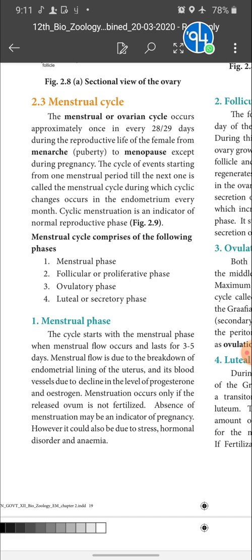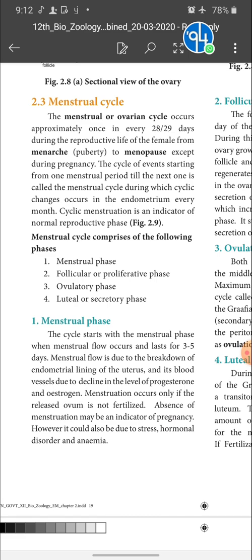Let's see the menstrual phase first: how many days it lasts, what happens inside the endometrium, and which hormone is responsible. We are going to discuss all this in each and every phase of the menstrual cycle. The cycle starts with the menstrual phase, when menstrual flow occurs and lasts for 3 to 5 days. Menstrual flow is due to the breakdown of the endometrial lining of the uterus. What is menstrual flow? It is bleeding, taking place due to the breakdown of the endometrial lining of the uterus.